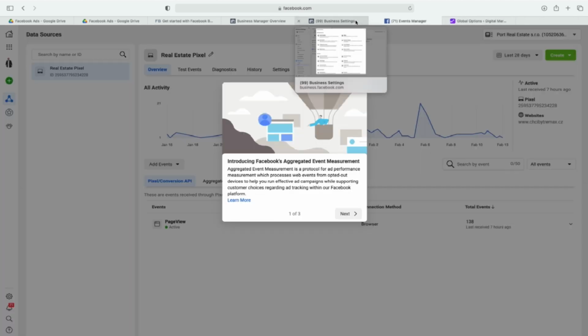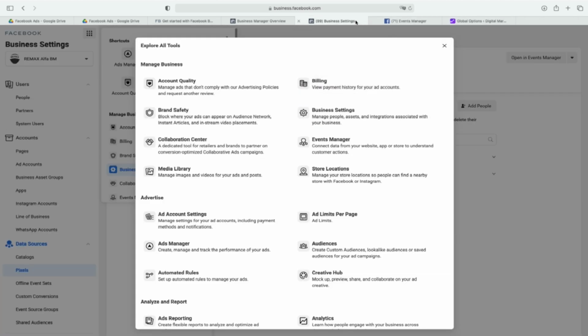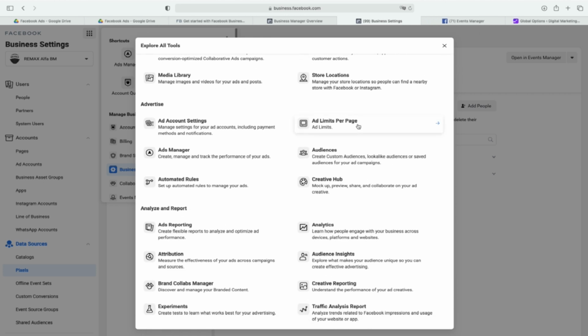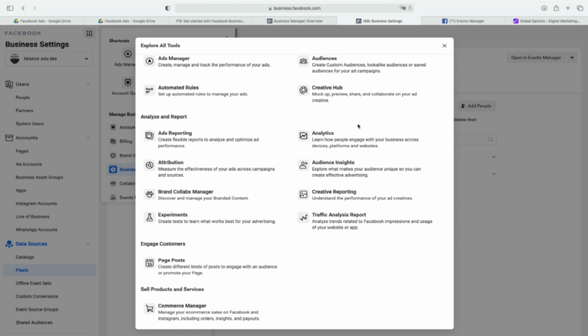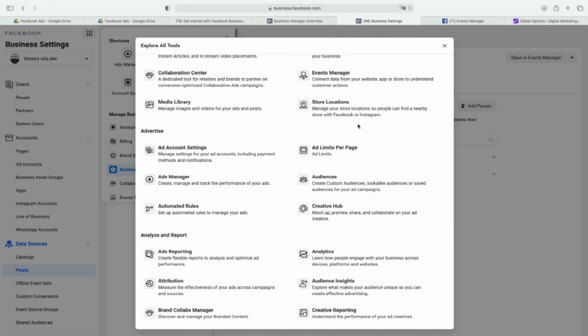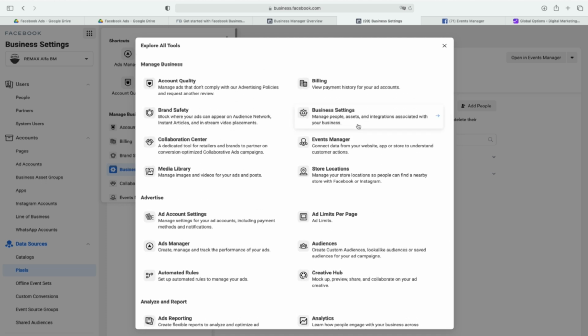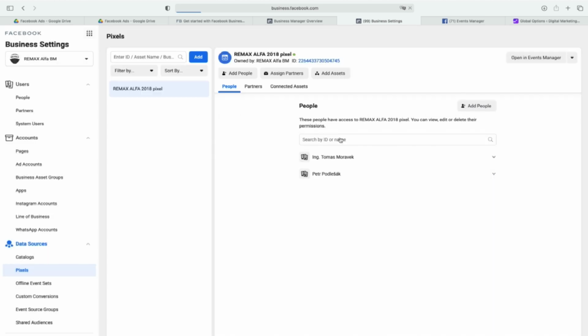And basically now, what I would love to talk about in this mega menu, what I believe is really important for the correct setup, for the correct understanding, is something that we can call in this mega menu events. So basically, Facebook is not really thinking in the matter of pixel. It's thinking in the matter of events. Of course, you are using pixel, but it's events manager. So I just click on it.